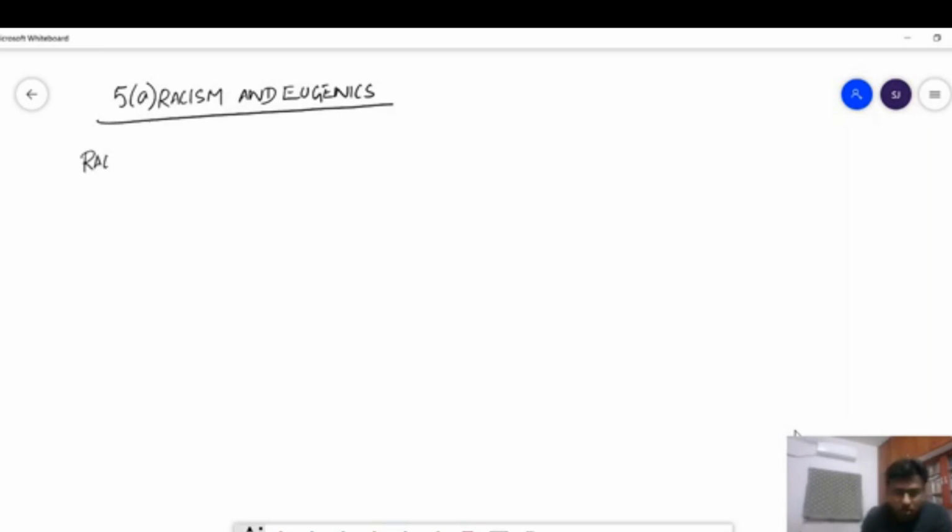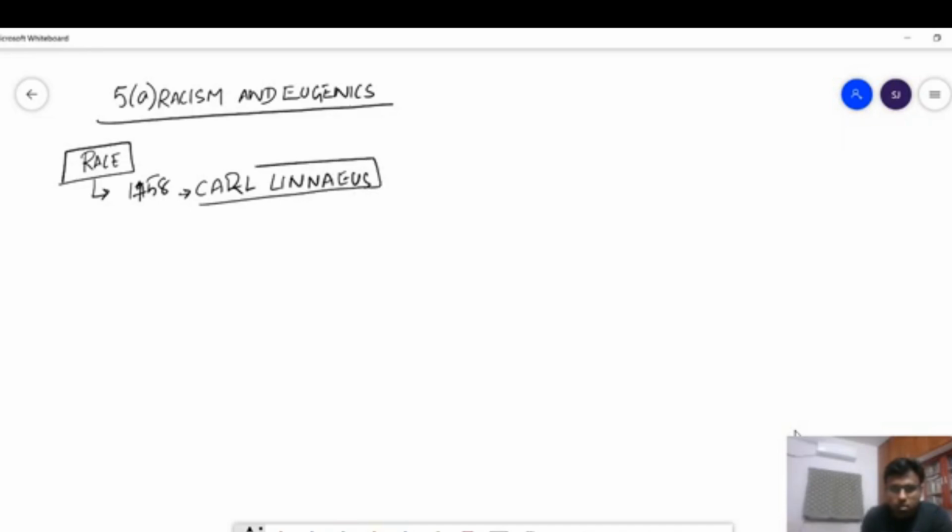So, what is race? You can start with, for example, that it started in 1758 with a person called Carl Linnaeus. He was responsible for the classification of the plant and animal kingdom, which we study as taxonomy of plants and animals in schools and colleges. But he was also responsible for the classification of human beings.